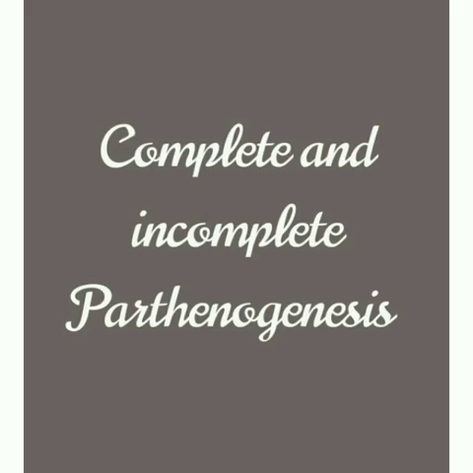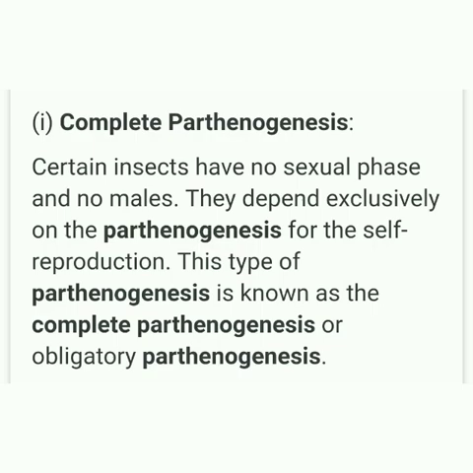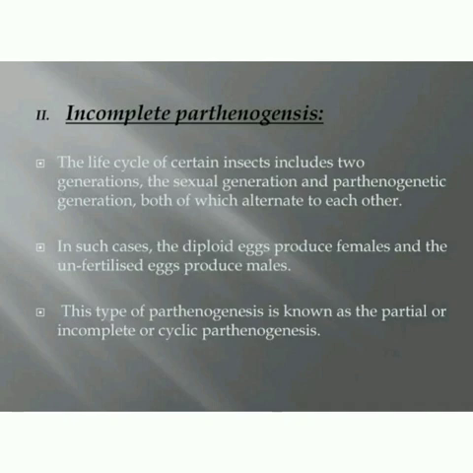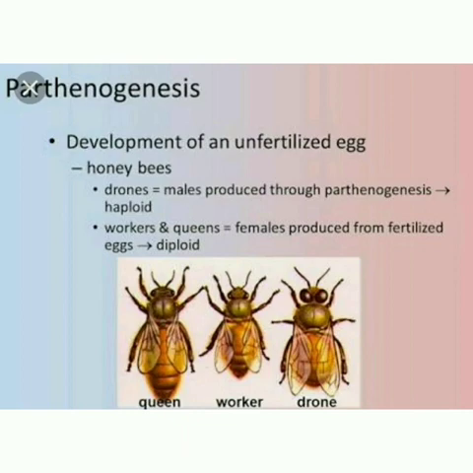complete and incomplete parthenogenesis. In complete parthenogenesis, it is the only form of reproduction in certain animals, and there is no biparental sexual reproduction. There are no male organisms, and so such individuals are represented by females only. Incomplete parthenogenesis is found in some animals in which both sexual reproduction and parthenogenesis occur. For example, in honeybees, fertilized eggs develop into queen and workers, whereas unfertilized eggs develop into drones, that is, males.